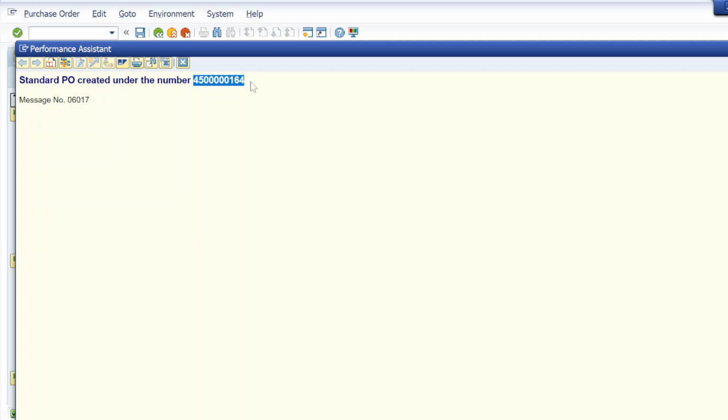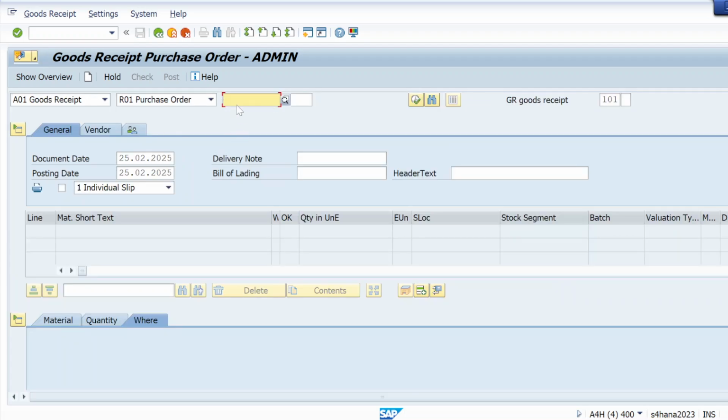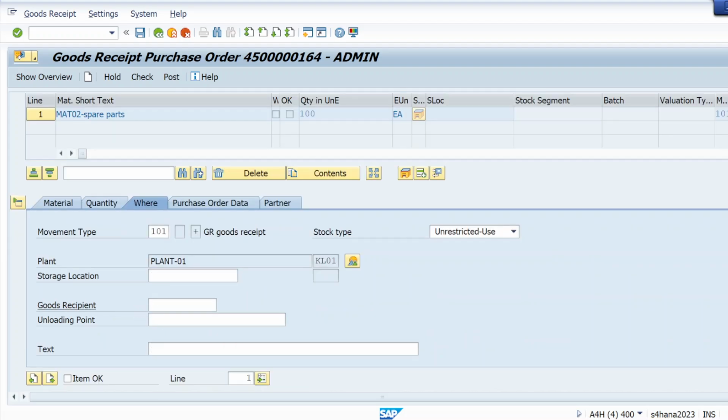Let me copy this and let me do a goods receipt in T code MIGO. Now if you see, I will not face this same error.